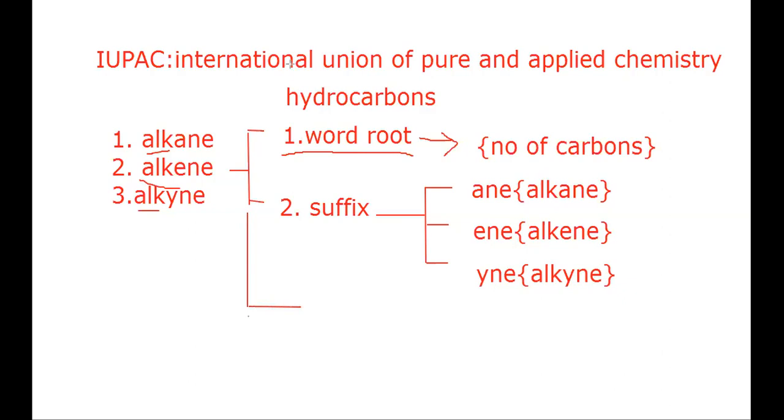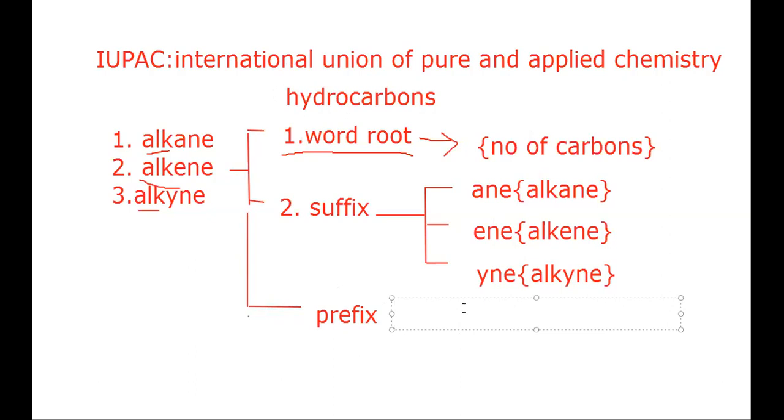Now, one more category has been generated in IUPAC nomenclature for classifying carbon compounds, and that is the prefix. It is optional and applicable for certain categories only. This prefix is also an important part of IUPAC nomenclature.